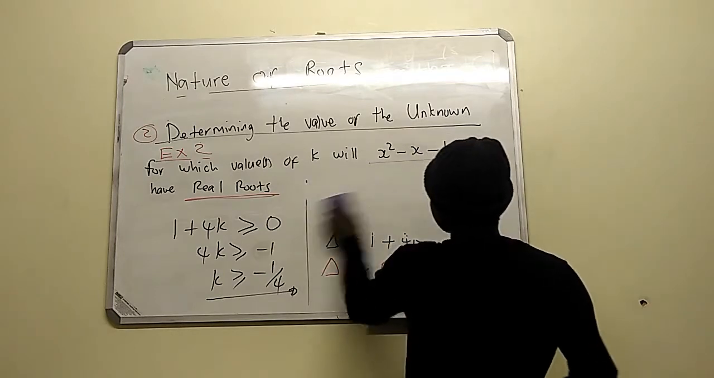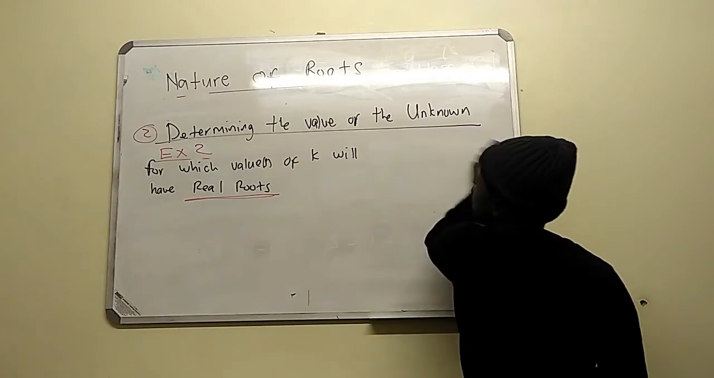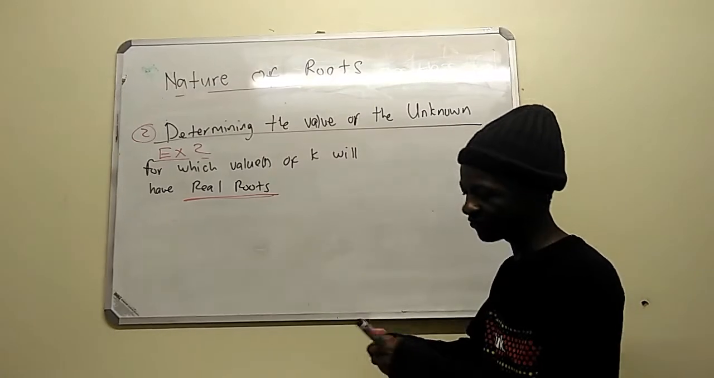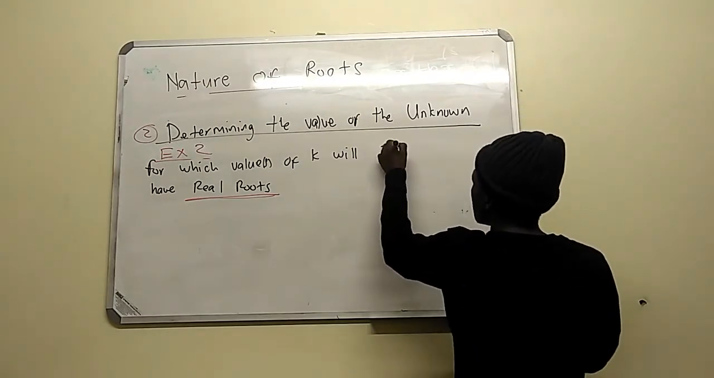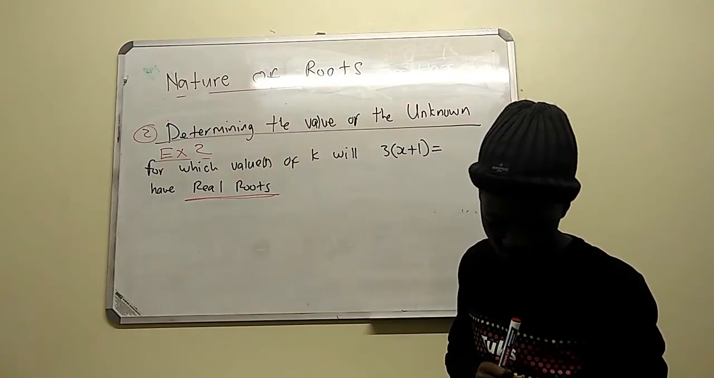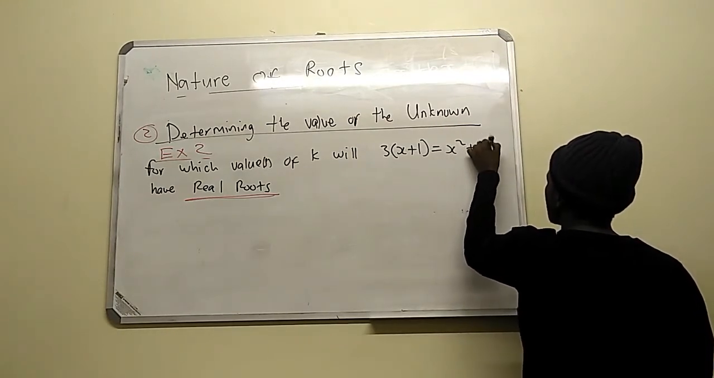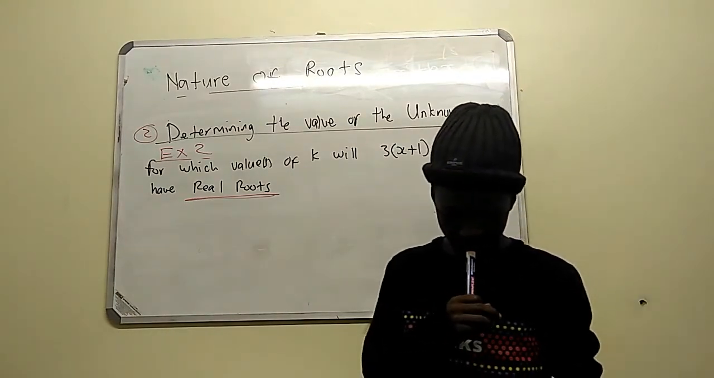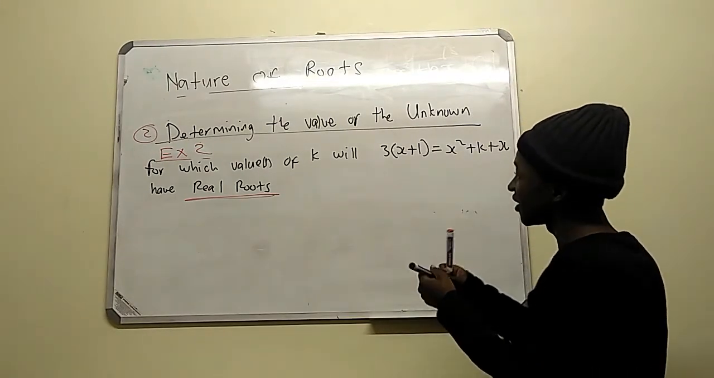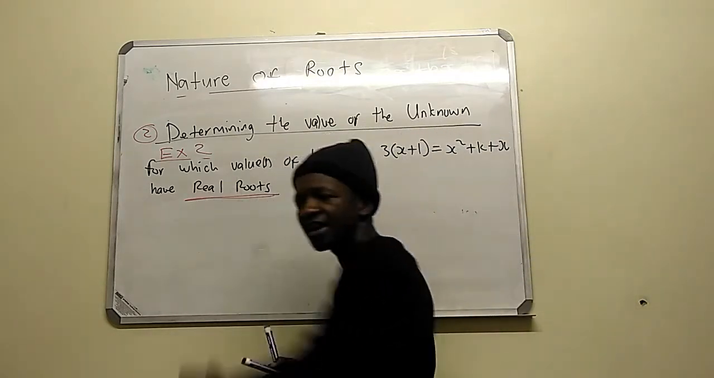Okay, so I'm going to do the last example about determining the unknown. I'm going to change the equation here. For which values of k will this have real roots? Let's say we have 3x plus 1 equals x squared plus k plus x. Now look at this equation. For which values of k will this equation have real roots?